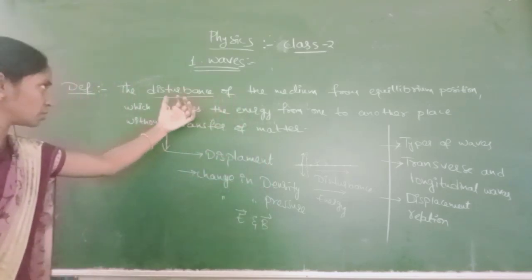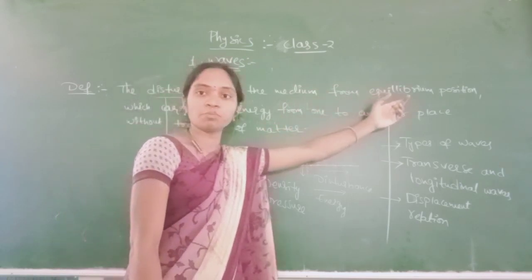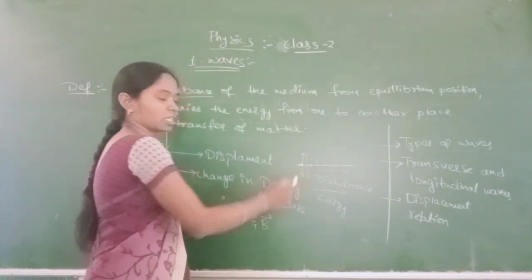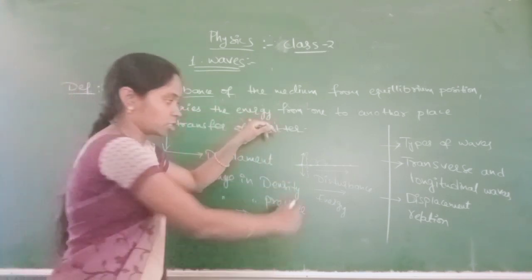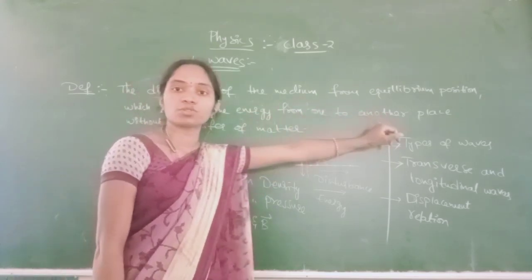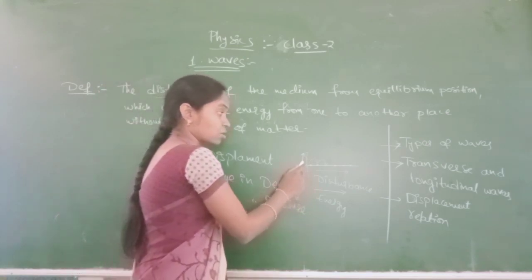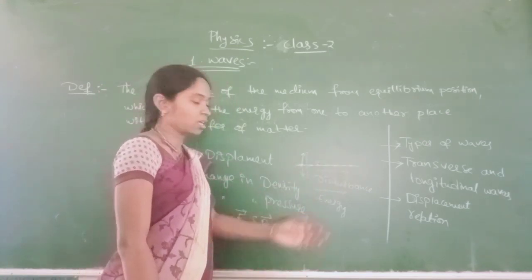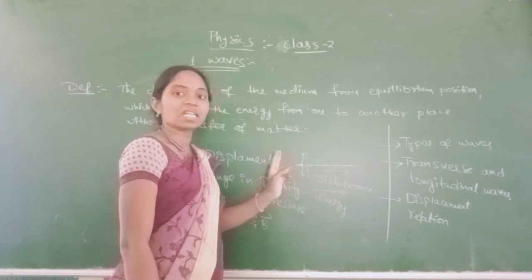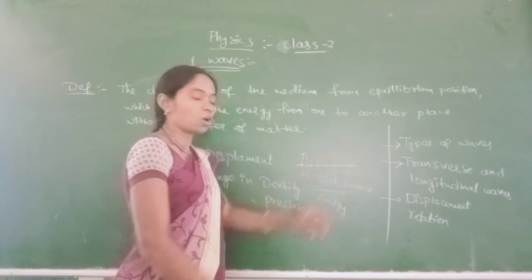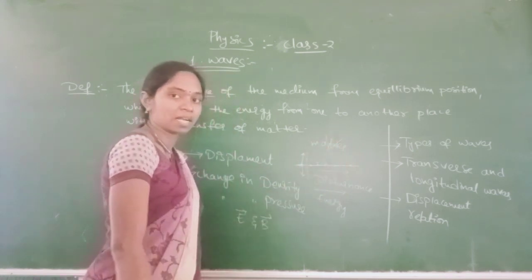Okay, you just look at the definition once again. The disturbance of the medium from equilibrium position, right? Mean position is nothing but the equilibrium position, which carries the energy. This disturbance carries the energy from one place to another place without transfer of matter. Here the matter is not transferring from one place to another place. Here the disturbance or the energy is transferred from one place to another place, not the matter, not the particles of the matter.